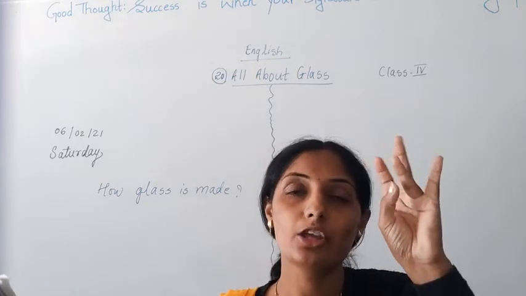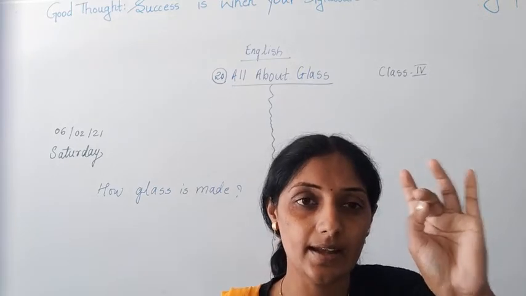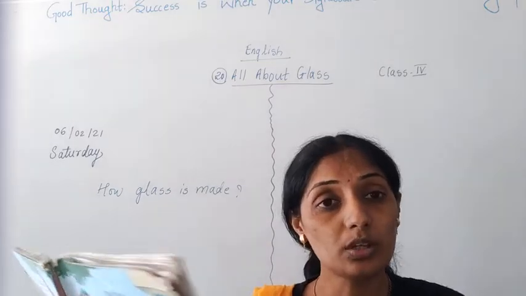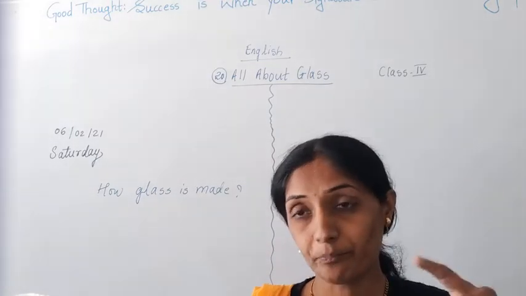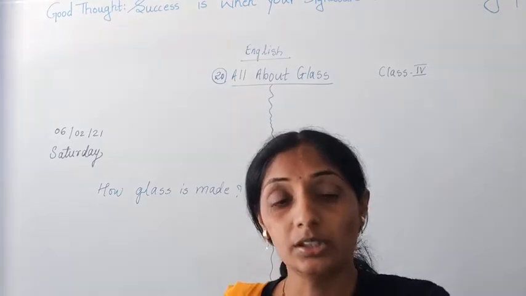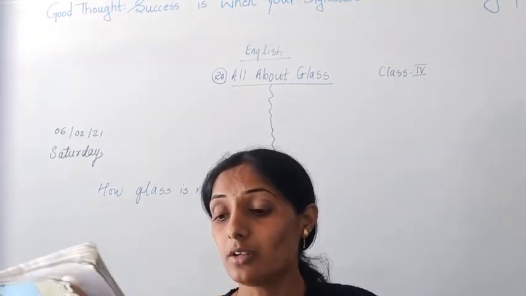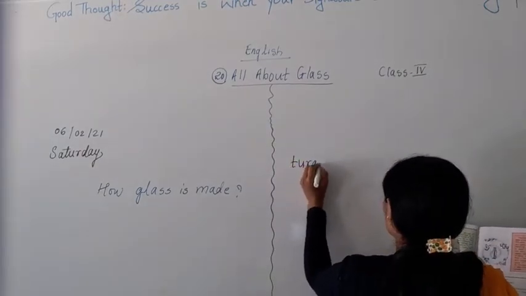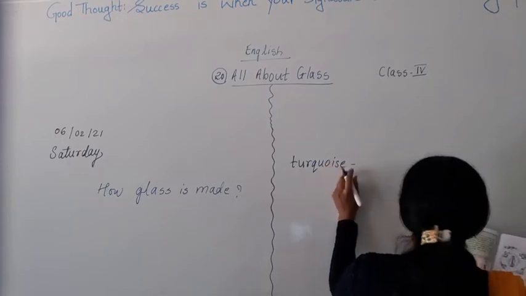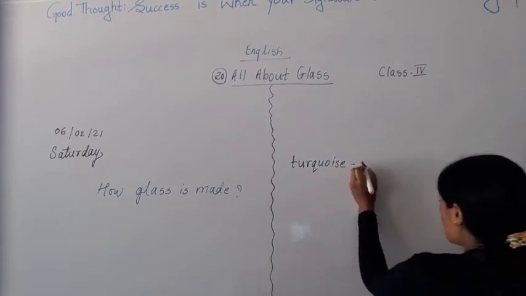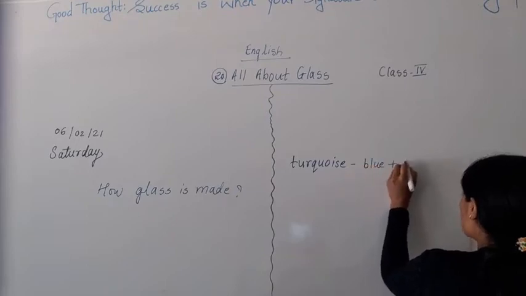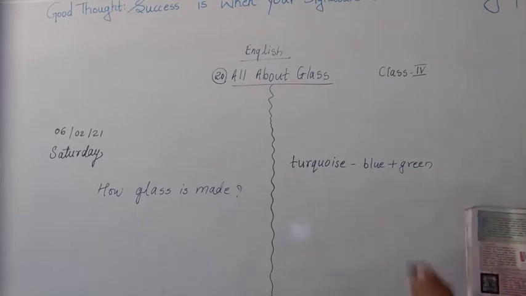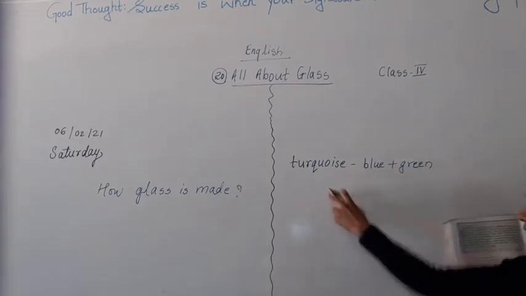When you are using lime, soda and white sand, त्याच्यामध्ये अजून काही केमिकल्स टाकायचे आणि डिफरंट कलर्स द्यायचे. नाव ग्लासचे कोणते कोणते कलर असतात? Glass can be made in blue color, glass can be made in violet color, glass can be made in turquoise color. Okay, turquoise color. Turquoise color means it is what? Two colors are mixed, blue and green. When you mix blue and green color, it will become turquoise.